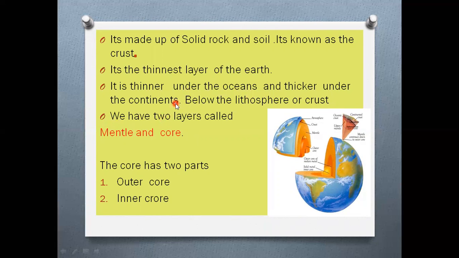You know that a continent means a large area of land covered with land masses. Yes or no? Continents are very thick, but when we look under the oceans, we see a very thin layer. Below the lithosphere or crust, we have two layers. What are the two layers? That is the mantle and the core. How many layers will be there? There are two layers: one is the mantle and another one is the core. In that, the core again has two parts, the outer core and the inner core.